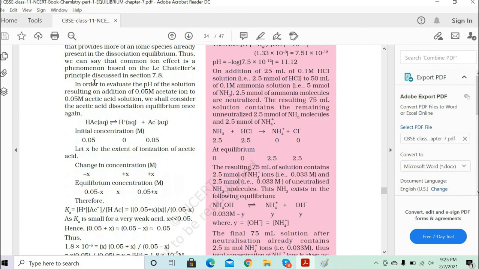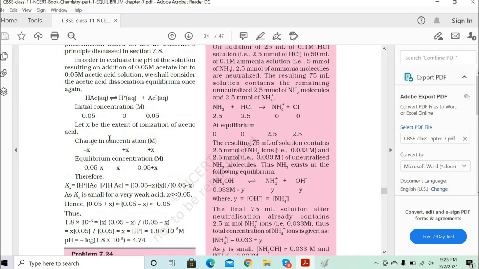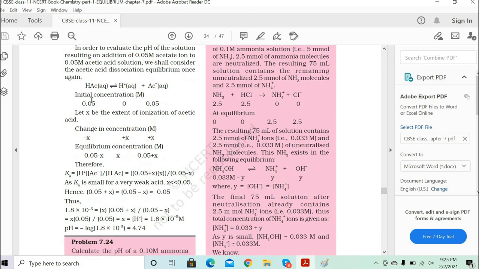Okay. Yes, sir. Now write down the equation for this acetic acid, and then we'll try to understand with this example how to determine the pH of the solution when you add 0.05 molar acetate ions to the 0.05 molar acetic acid solution. We shall consider the acetic acid dissociation equilibrium once again. Now let's try. Okay, sir. I'll just try. Yeah, let's try this part.